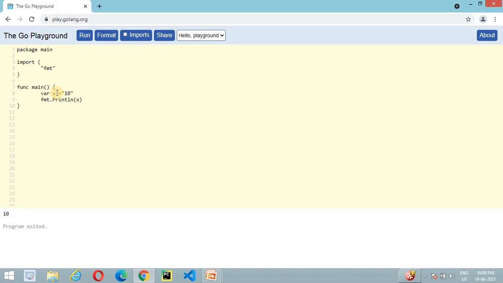In case of rune, as we mentioned, anything encoded within a single quotation is called a rune literal. Like if I write a, then it is called a rune literal which has the value a, and if we print it, then it will print its numerical value.